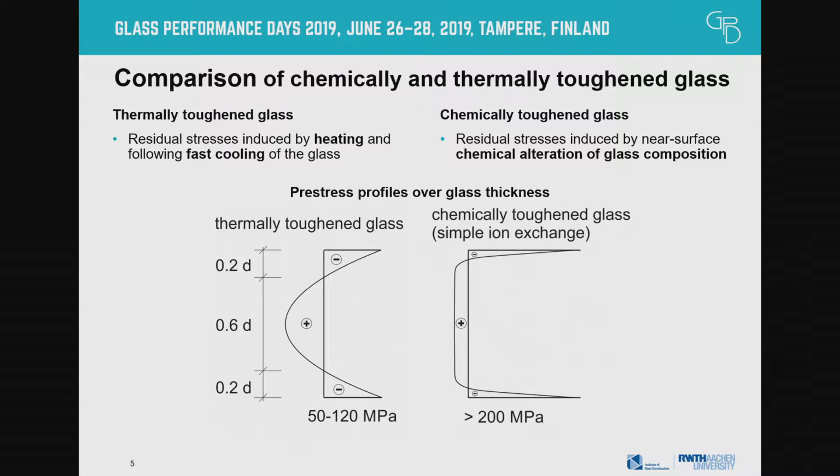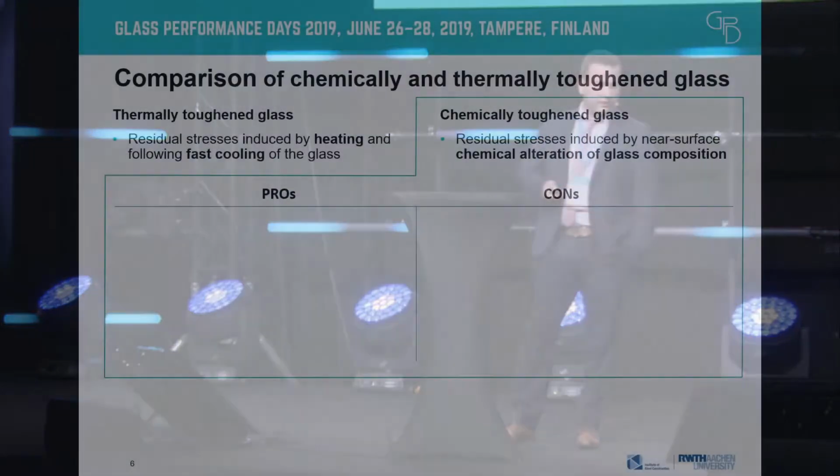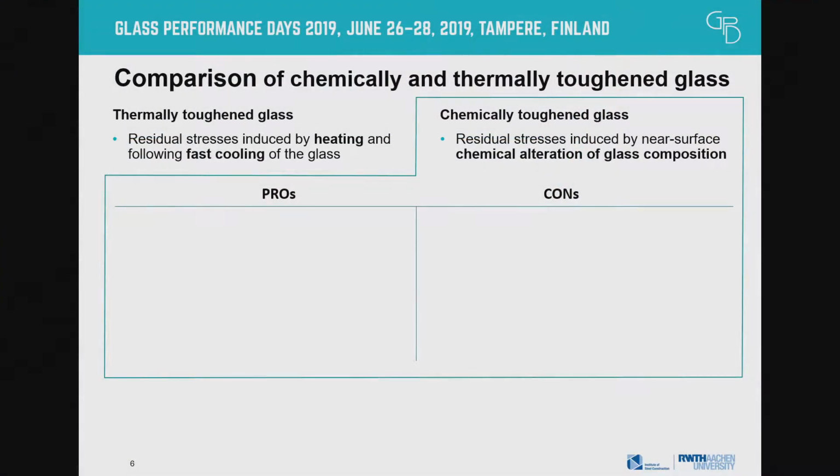Here is the chemically toughened glass shown. It is achieved by a chemical alteration of the glass composition on the outside. And we already can pinpoint some major differences. The compression level is nearly twice as high as with thermally toughened glass. But we also can see that the depth of the compression zone is much smaller, which imposes quite some difficulties, especially in the use in building construction. I will tell you a little bit more about the pros and cons.